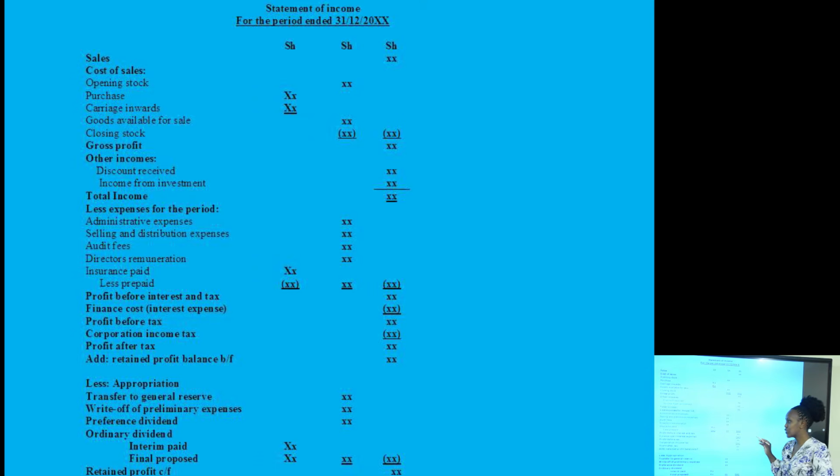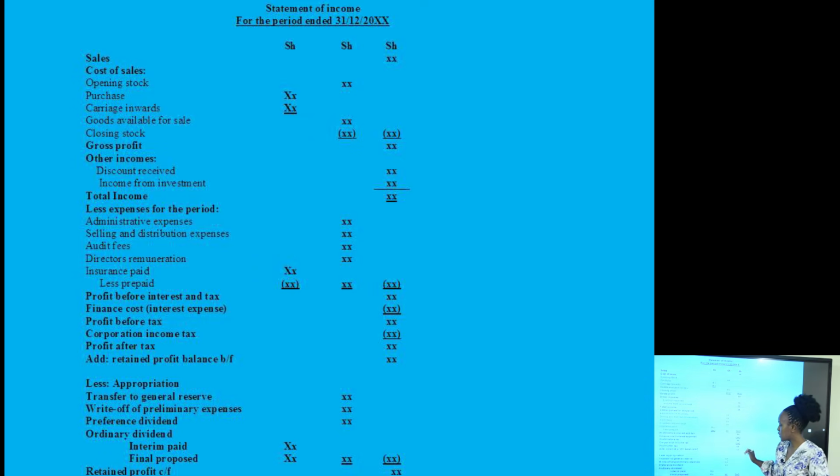So at this point, we have not yet subtracted the debenture interest. After which we are going to subtract the debenture interest, which is represented there as finance cost, and get the profit before tax. After which again we are going to consider the corporation tax. So we are going to subtract the corporation tax and get the profit after tax.